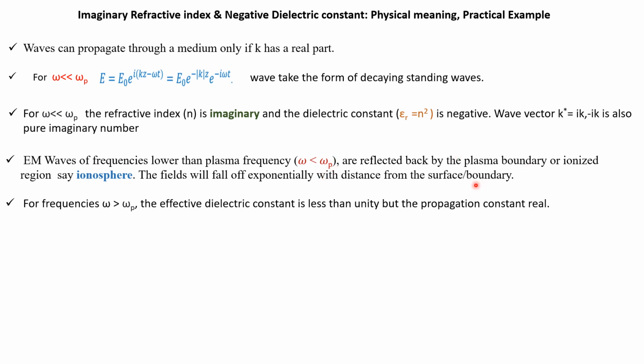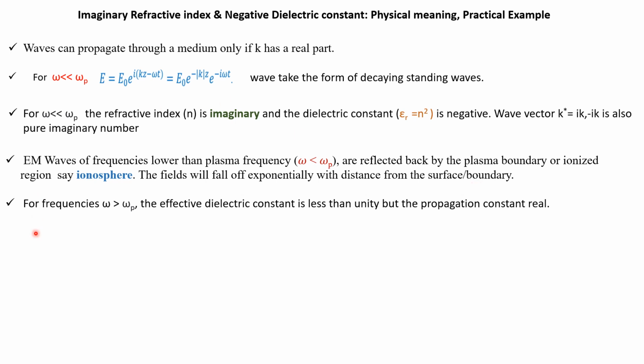that means in any conducting medium, they are reflected by the plasma boundaries, by Snell's law as you can know. Suppose the electromagnetic wave is traveling in the ionosphere and it has a frequency less than the plasma frequency of the ionosphere. For that, the wave will fall off exponentially and will be reflected back.